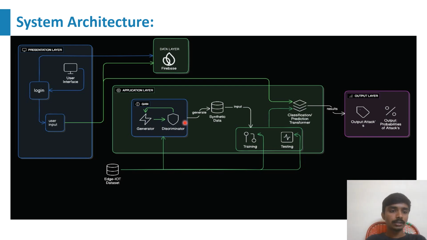It goes through many epochs, and finally the generator creates high quality attack data, also called synthetic data. The synthetic data and the given file data are sent to the transformer. The transformer goes through the training and testing process, and finally classifies whether it is an attack or not.